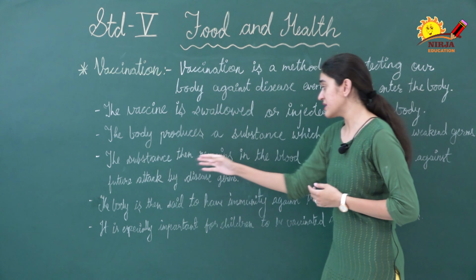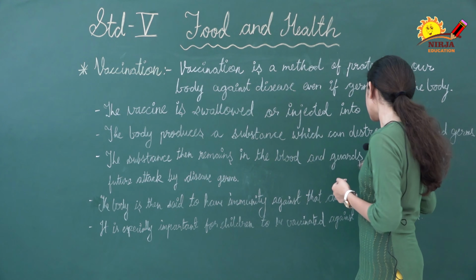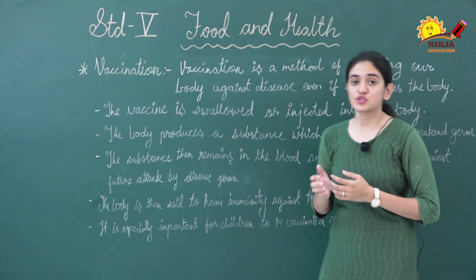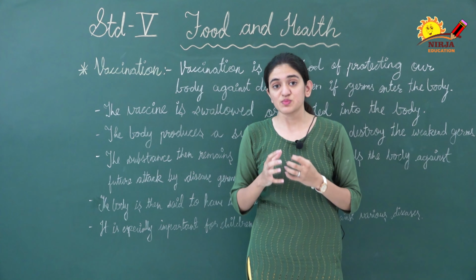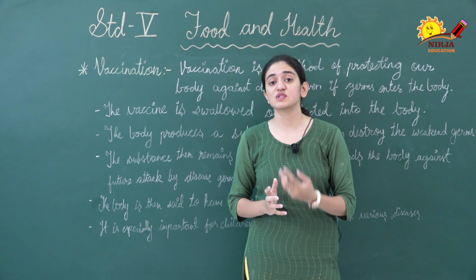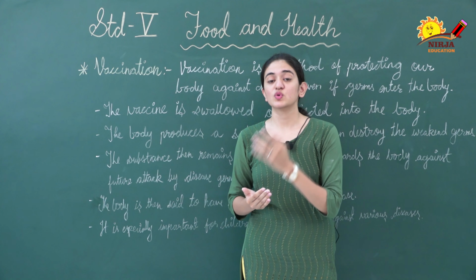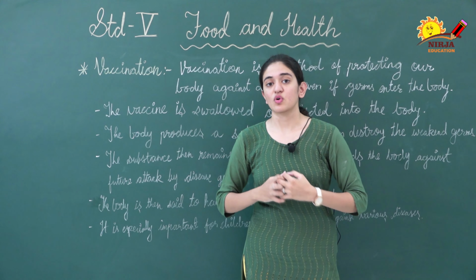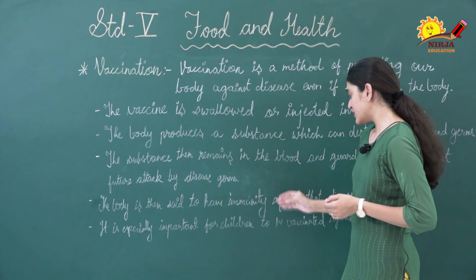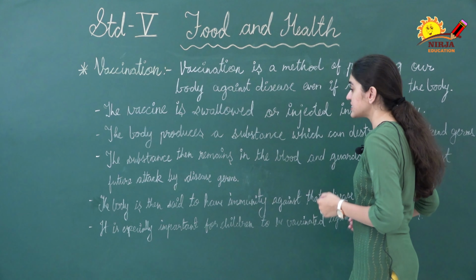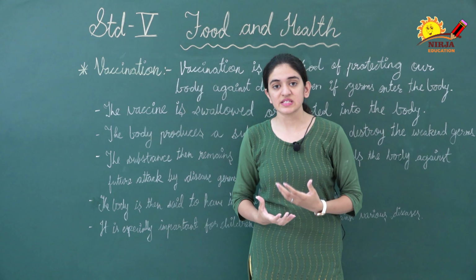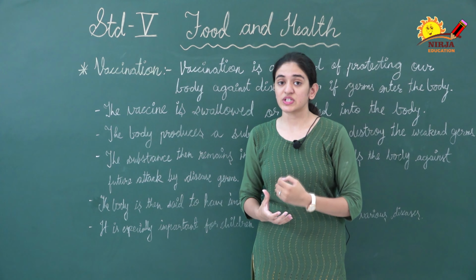The substance then remains in the blood and guards the body against future attack by disease germs. So that substance produced by our body remains inside our blood and protects us from the future attack of those particular types of germs or microorganisms. The body is then said to have immunity against that disease. So when our body is vaccinated, we can say that we have the immunity to fight against the disease.